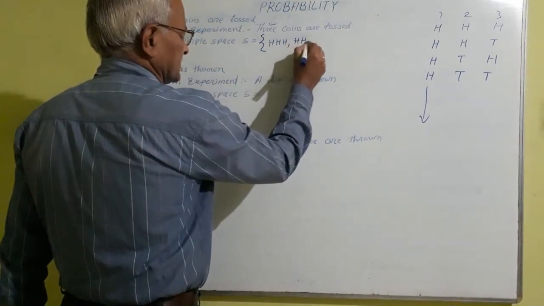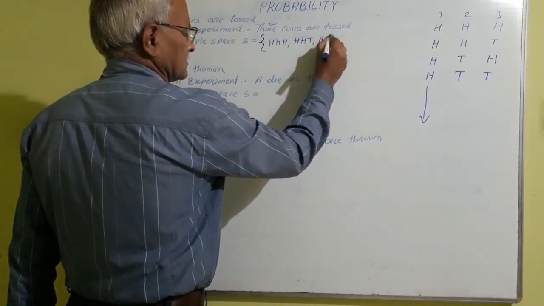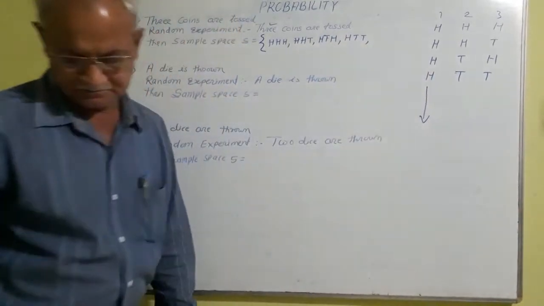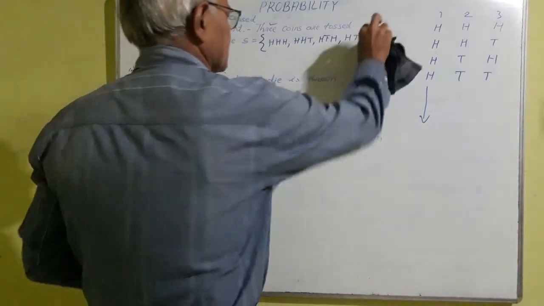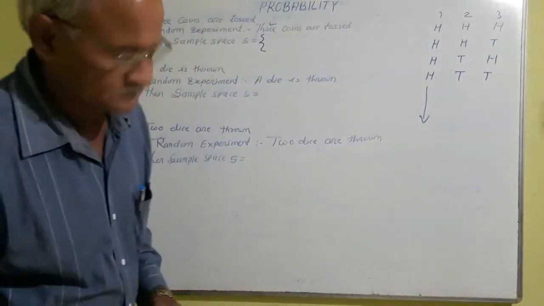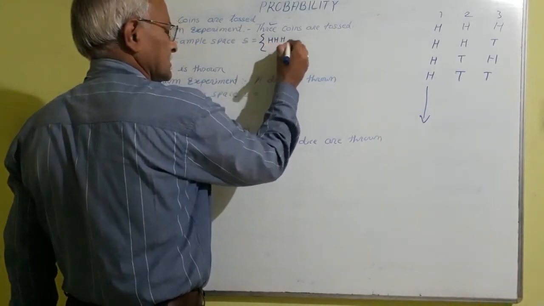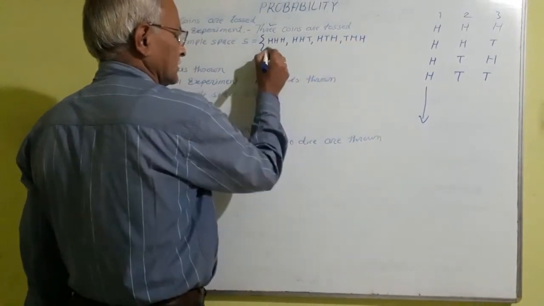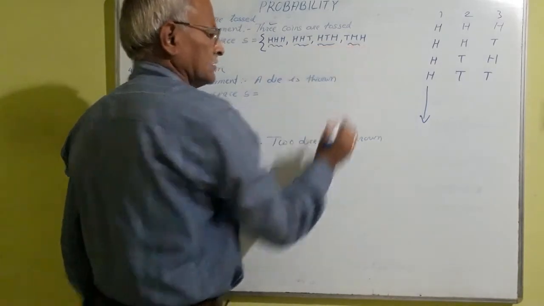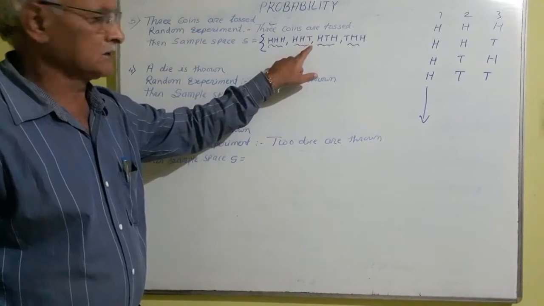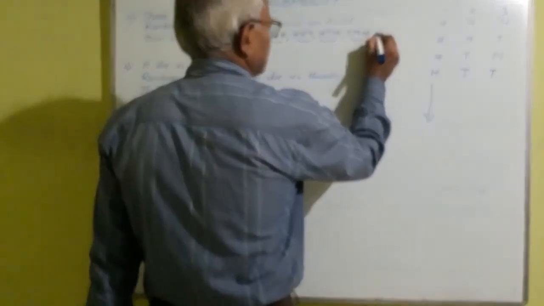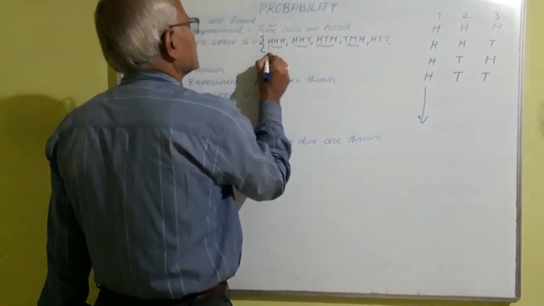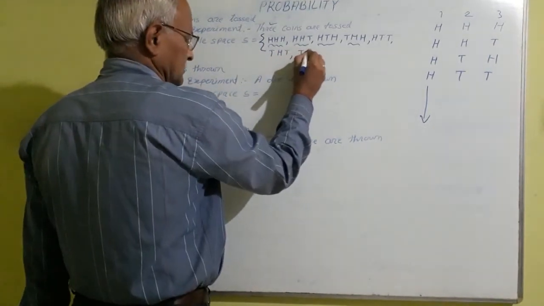Second is H, H, T. Third is H, T, H. Fourth is H, T, T. And likewise we can write all these sample points in the proper manner, like this: HHH, HHT, HTH, THH. Now in the first, all are H; in the others, one is T, on the third coin, the second coin, and the first coin. Then HTT, where the second and third coins are T. Then THT, and then TTH.